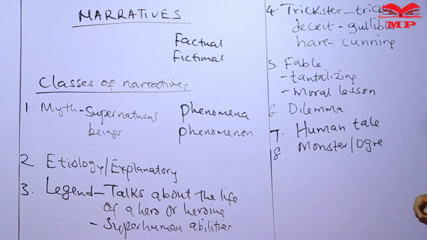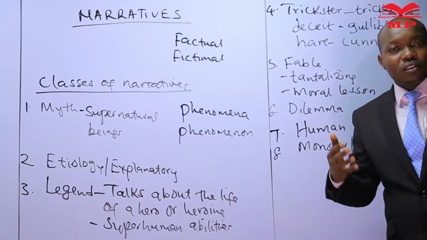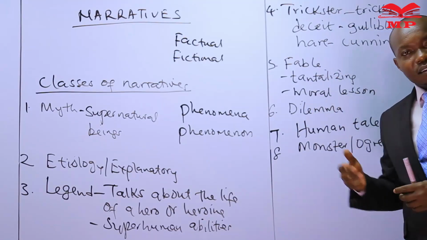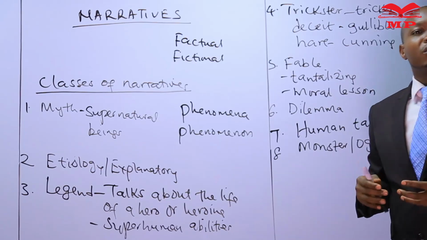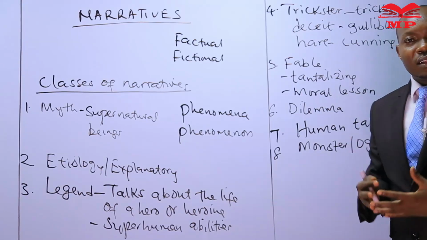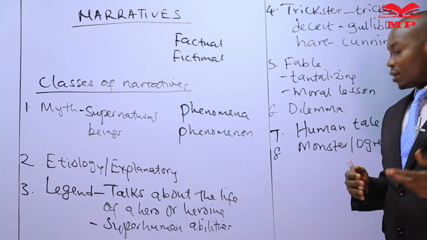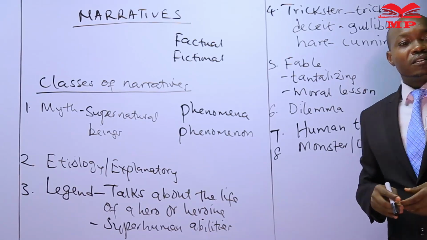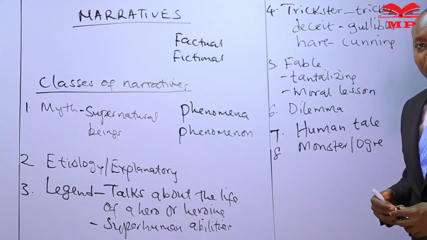Ogres are always defeated by man because they are equally gullible like the other characters. So in ogre stories, man will always triumph. But ogres come to warn us that if we have unbecoming behavior in the society, then they'll come to correct. Ogres also are seen as being selfish because they derive a lot of pleasure when human beings are suffering.